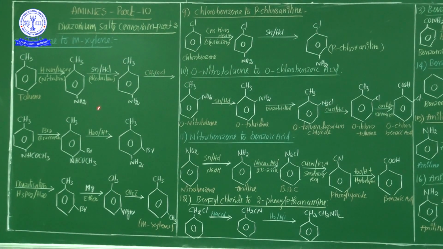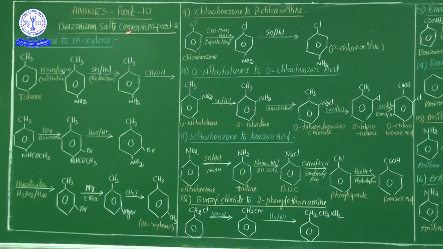Hi students, in this session, amines part 10. In this session, I will continue the remaining conversions of diazonium salts. Already in my previous class, part 9, the first 7 conversions were completed. Now the remaining conversions we are going to discuss in this session. It's most important, put a star mark: 8th conversion, toluene to M-xylene. See here, this conversion is completed within one step.